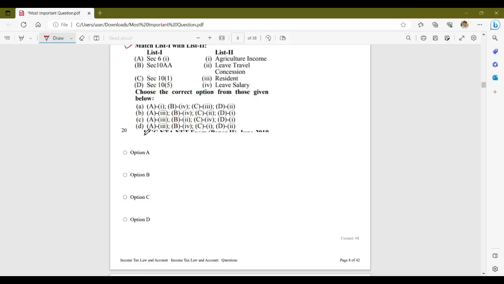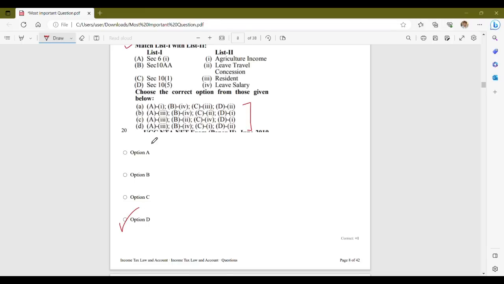The options are as follows. From list A, section 6 is for agricultural income. Section 10 AA is for leave salary. Section 10 subsection 1 is for resident. And section 10 subsection 5 is for leave travel concessions. So as such, these are the following options. And the correct option for the following list is option D.